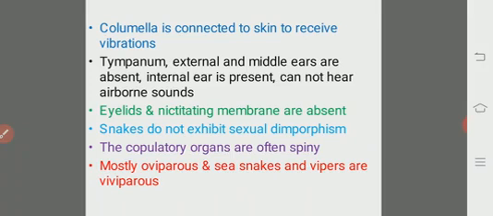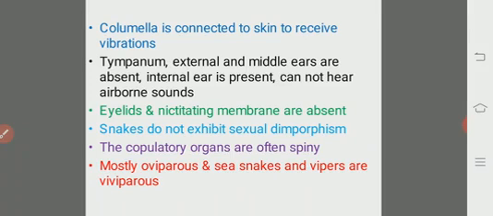Eyelids and the nictitating membrane are absent apart from the eyes. Only a thin membrane protects the eyes.